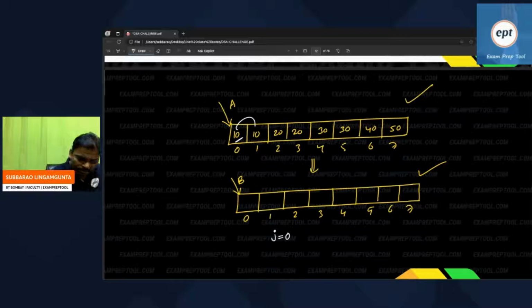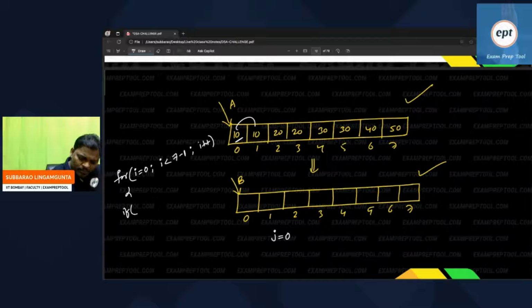Let me write it now. Take one for loop: i equal to 0, i less than the number of elements. There are 8 elements, indexes 0 to 7, so 7 minus 1, that is 6. Why I kept 6, you will get to know. Next, i plus plus. While this loop is going on, check one condition.